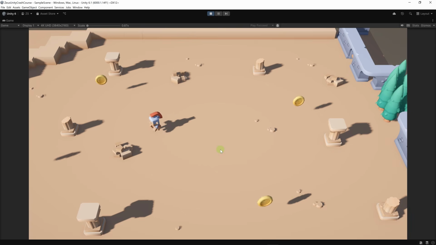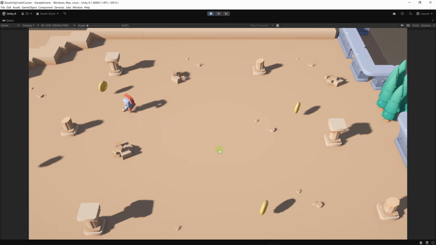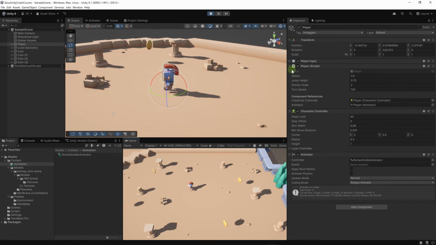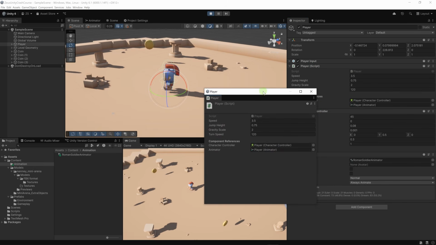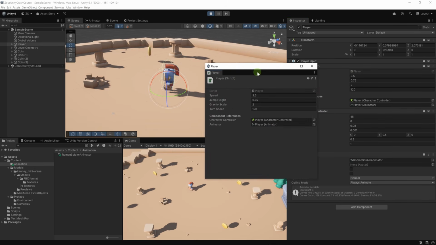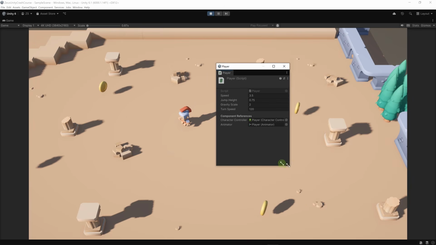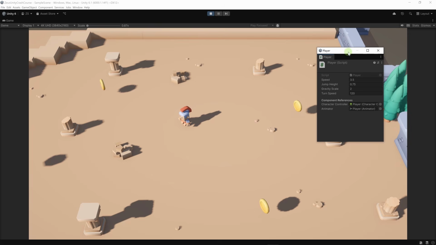Perhaps it's too slow. The character takes a long time to turn, but at least it's smooth. It's better than what we had before. If you want a floating inspector, you can right click on player, then click on properties, and this will create this floating inspector. And now even if we maximize the game, we can still have this inspector here and we can change the values.